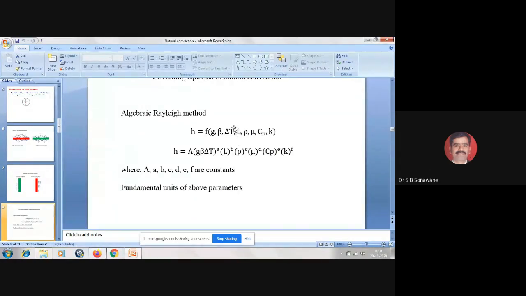Delta T is a temperature parameter, and g is the gravitational constant, that is 9.81. Beta is the coefficient of volumetric expansion. This g beta delta T is known as the buoyancy force.